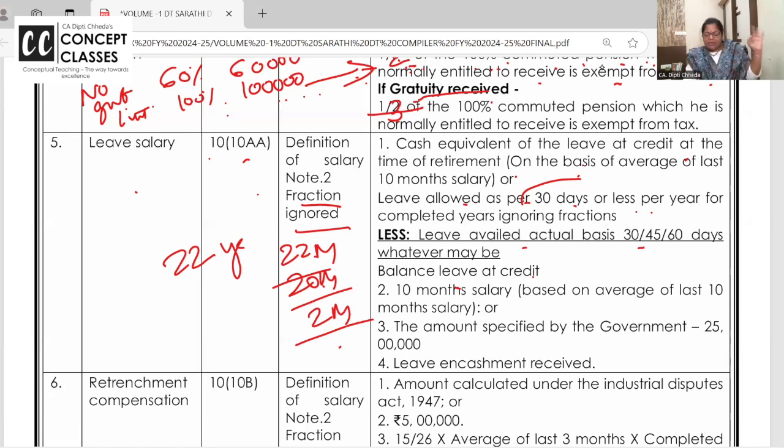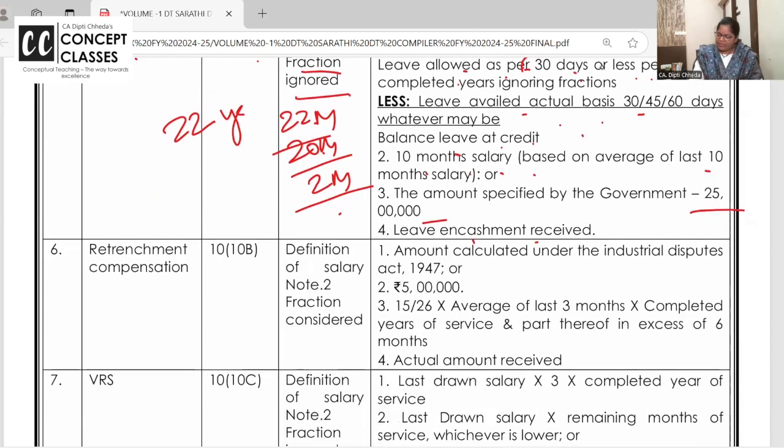I'm repeating. First bit is leave allowed. 30 days is the max, even if company is allowing 45. When you solve the question, it will be clear. I'm just in the gist revision now. Leave allowed is max 30 days. Less leave availed, actual, whatever it is. So, what's the leave at the credit? 10 months average salary you have to take. Government limit is 25 lakhs. Anyone has given exam earlier, it was 3 lakh, now it's 25 lakhs. And leave in cash, whichever is lower.